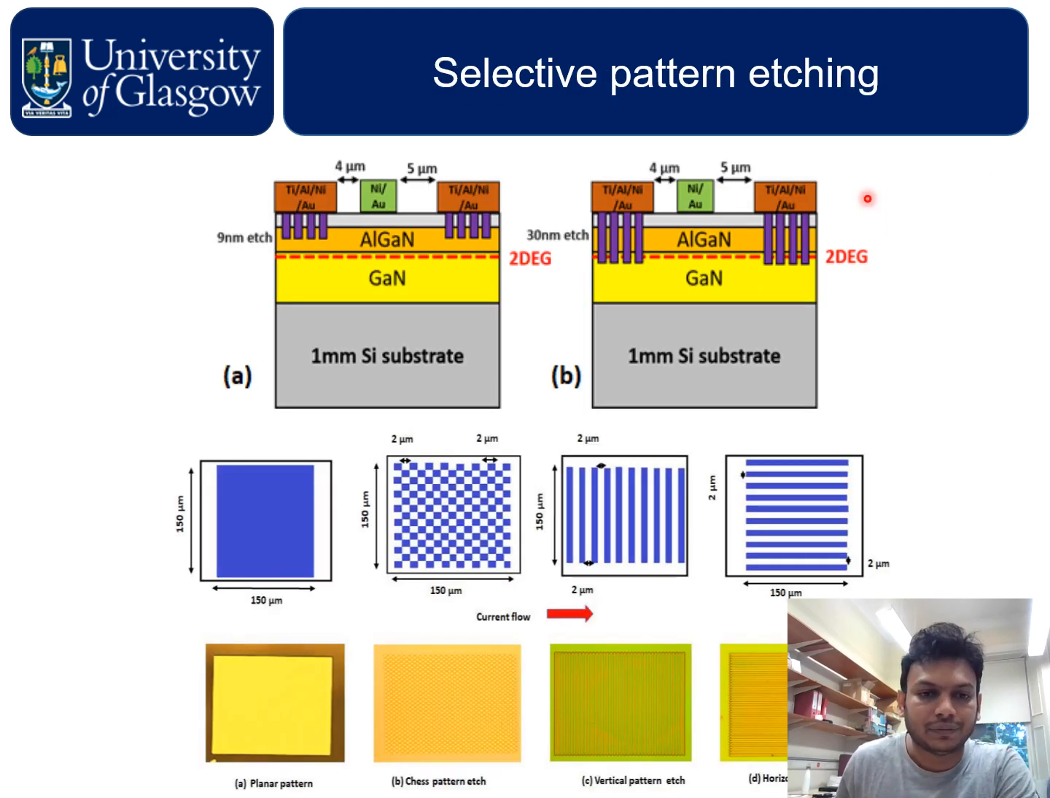Selective pattern etching. You can see figures A and B. A shows the shallow etching, which is a 9 nanometer etch above the 2DEG, and figure B shows the deep recess etching, which is a 30 nanometer etch below the 2DEG. And here are the 4 different patterns. The first is the planar pattern, which is compared with 3 different patterns: checkerboard, vertical and horizontal. All the pattern sizes are 2 micrometers.